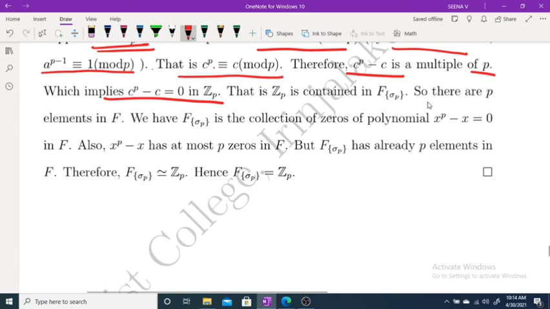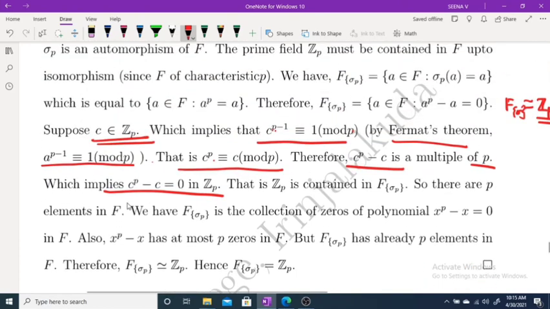Because something is equal to 0 in Z 4 or Z 8 when it is a multiple of those numbers. For example, if you consider Z 5 and the number 25, this is a multiple of 5. Therefore, this is equal to 0 in Z 5. Similarly, C raised to p minus C is a multiple of p means C raised to p minus C equal to 0 in Z p.